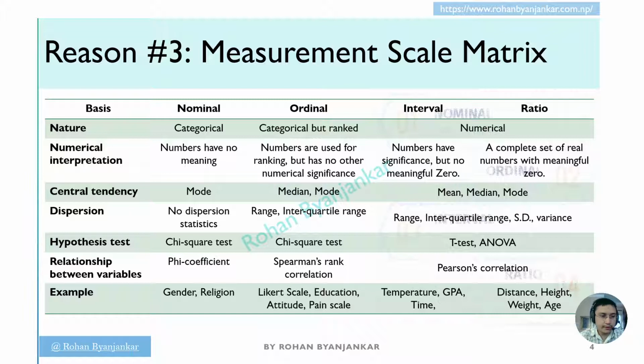So from here, let's pick one example of the mean, median, and mode. That is central tendency. We cannot find out median or mean for nominal data, and we cannot find out mean for the ordinal data. And if one has no idea of these concepts, then never ever carry out the data analysis.